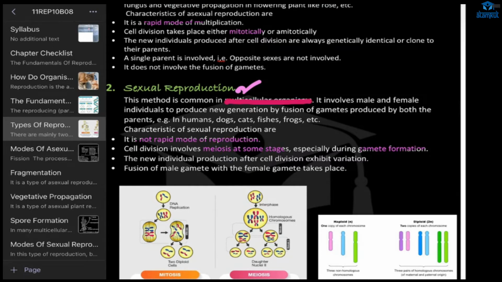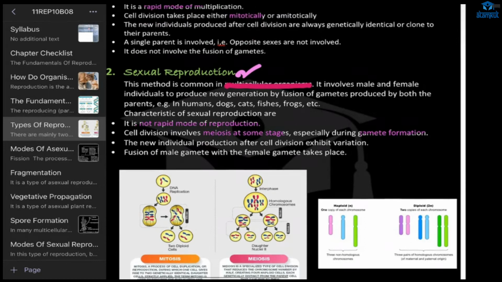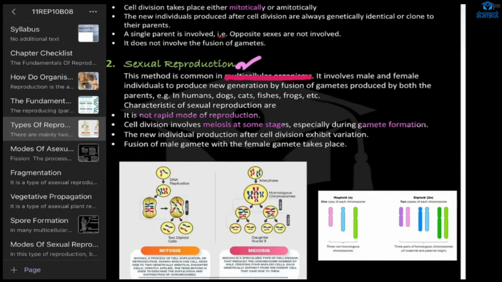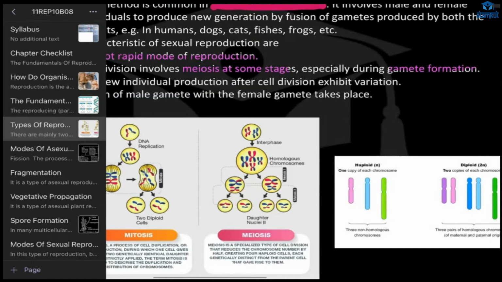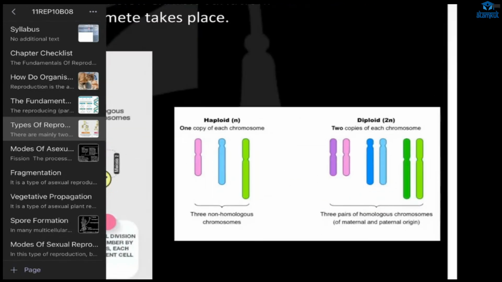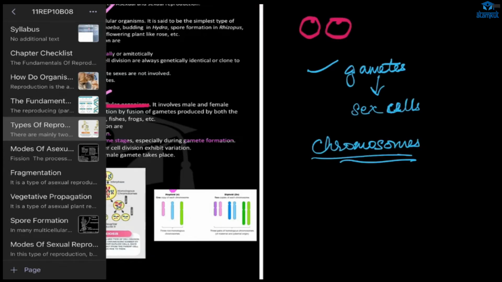In mitosis, diploid cells are produced, and in meiosis, haploid cells are produced. Now, what is haploid? There will be only one copy of each chromosome. What is a chromosome? The condensed form of the DNA molecule.